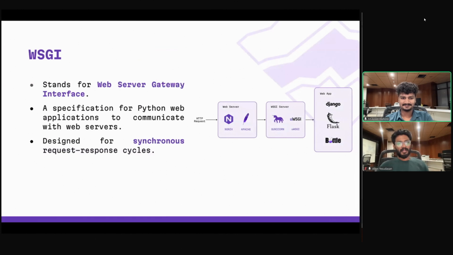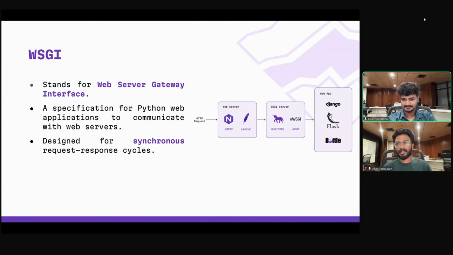So WSGI stands for Web Server Gateway Interface. Basically, it's a standard interface between web servers and Python web applications. It allows web applications to communicate with web servers in a structured way. Basically, WSGI is just a protocol. That's a set of rules that defines how a web server should talk to a Python web application. So between a web server and a web application, we have a WSGI protocol, that's a set of rules, and we have a WSGI server too.